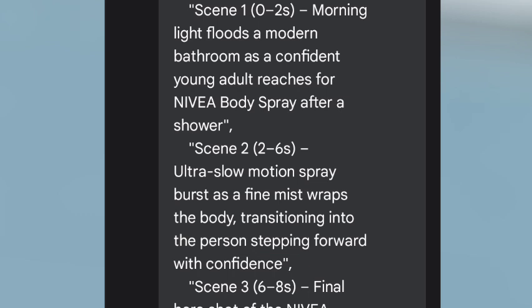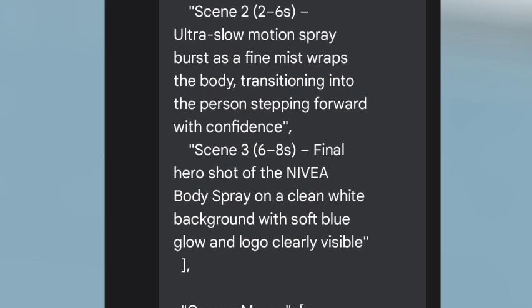Because in this case, this particular AI is going to use any young person, whether male or female. But if you need a specific gender, a specific color, and you want the bathroom a certain way, you can include it in your scenes, in your prompt.